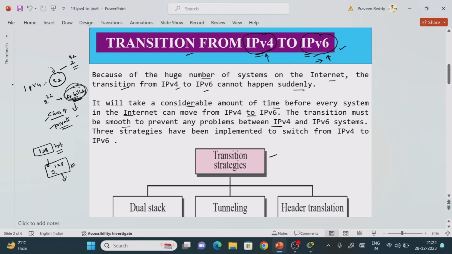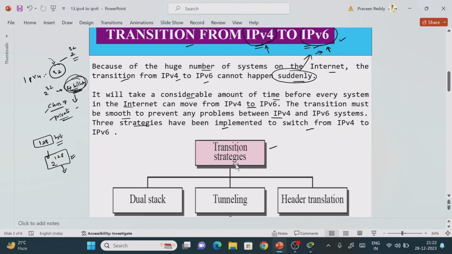For smooth transition, three strategies have been implemented to switch from IPv4 to IPv6. Remember that, we cannot migrate completely to IPv6 suddenly. Now we are going to study the different transition strategies for switching from IPv4 to IPv6 completely.